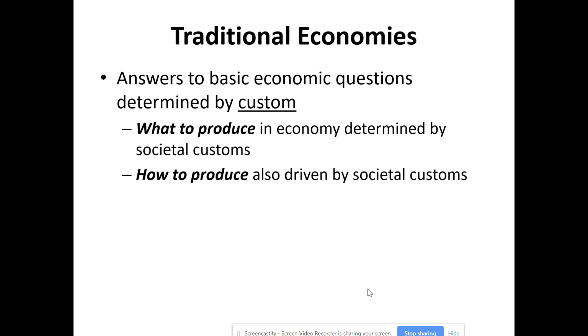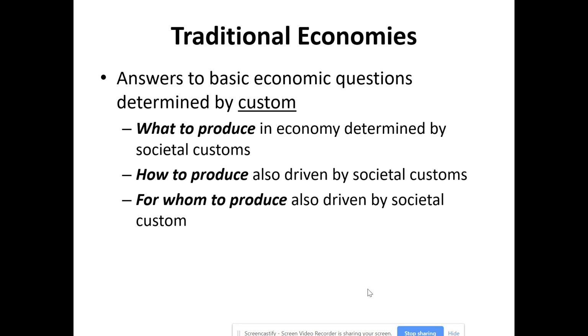How to produce also gets driven by those same societal customs. How do they go about producing those items? How do they go about making those? As well as who gets the benefits of the production within that society, are also driven by societal custom.